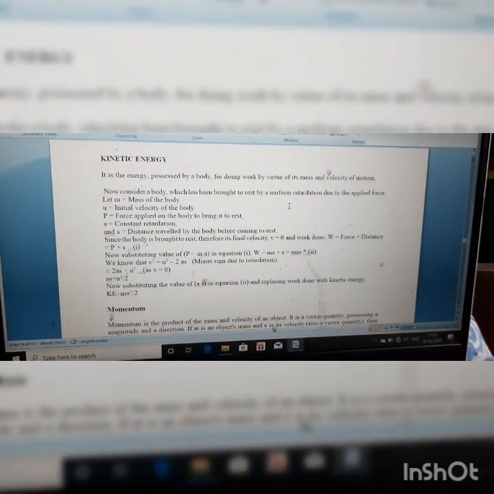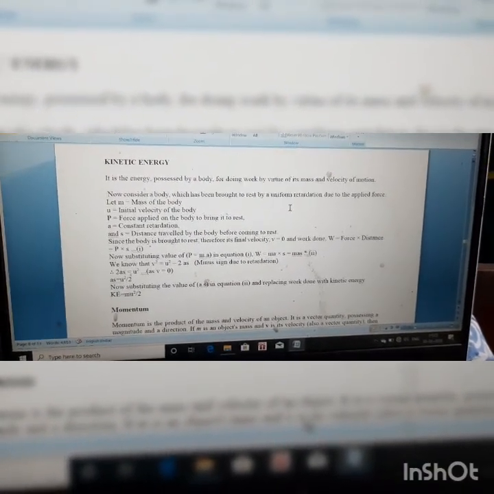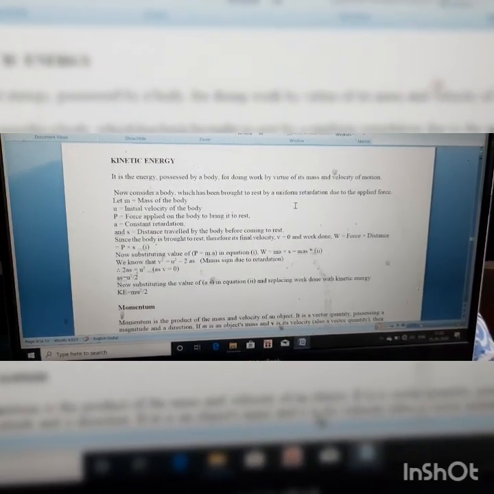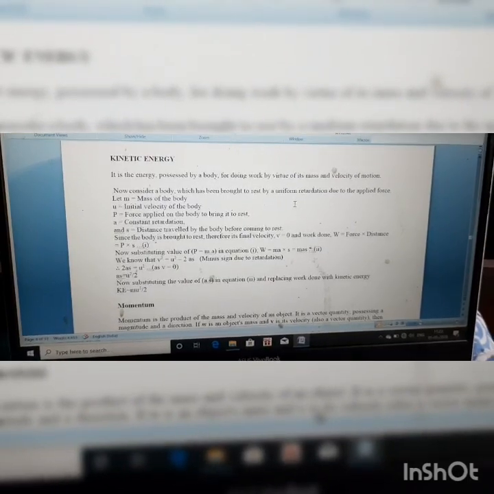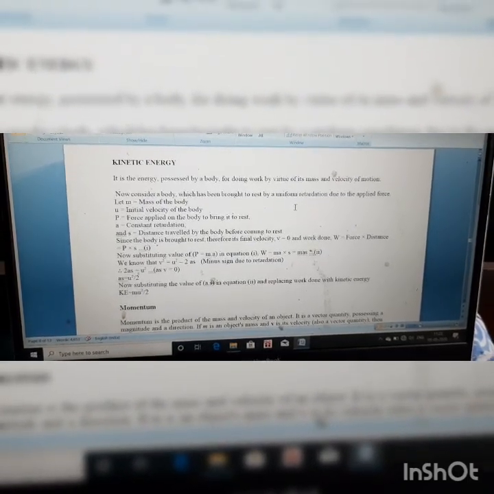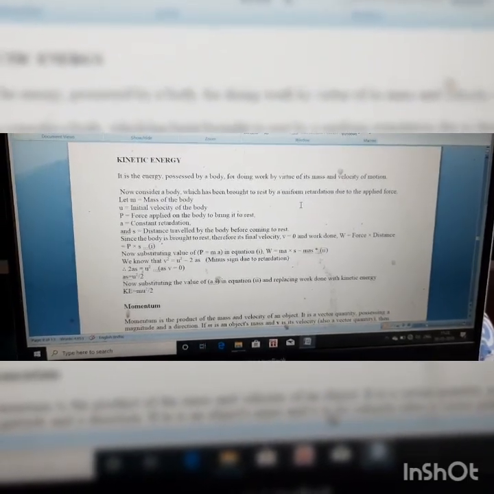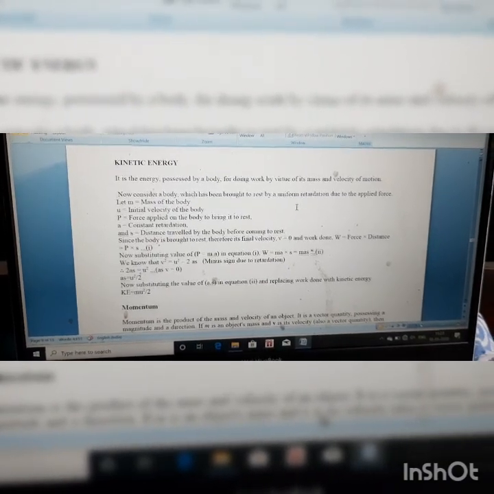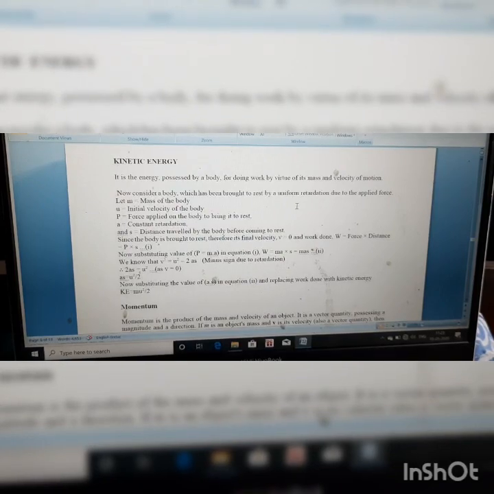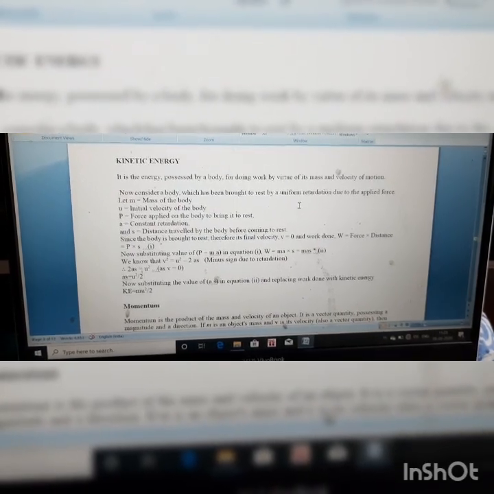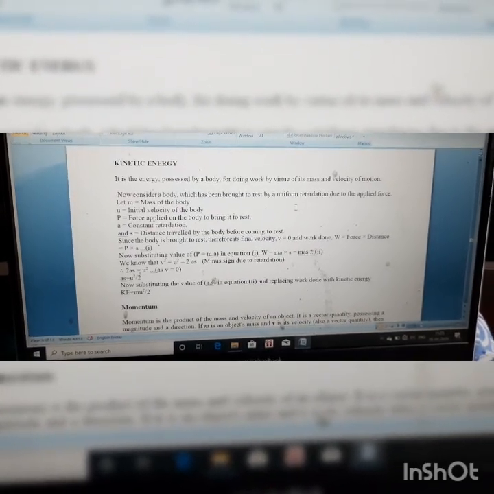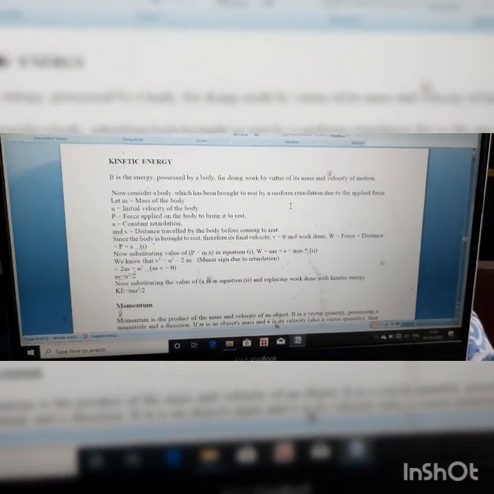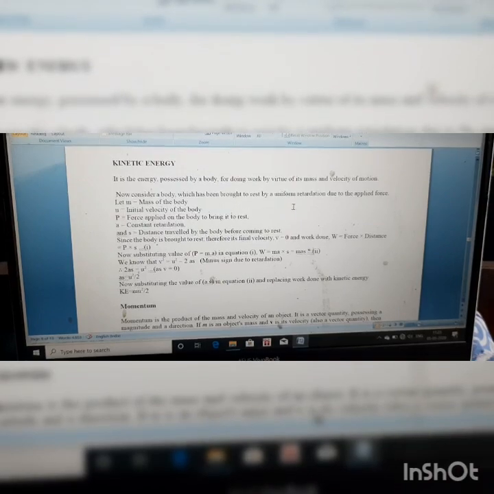We know that force equals mass into acceleration, so P equals m into a. So what is work done? m into a into s. From the equation of motion we know that v square minus u square equals 2as. The final velocity equals 0 as it comes to rest. So u square equals 2as, taking acceleration as negative because it is retardation. So what is as? as equals u square by 2.